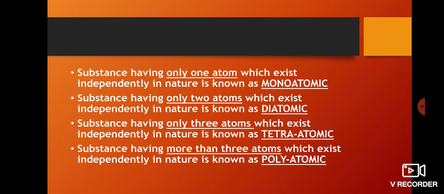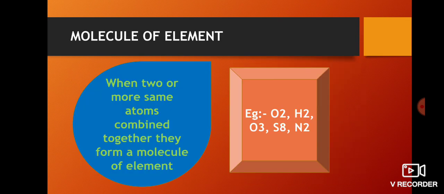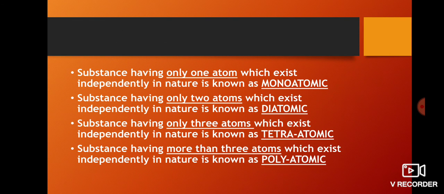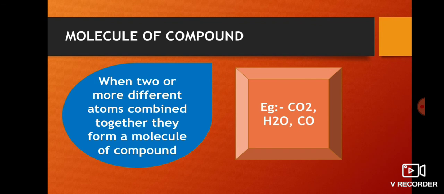And in a molecule of element, you can see that O and O are similar, means same. H and H are similar. S is similar. N is also similar, means same, nitrogen. And in a molecule of compound, you can see different atoms. So for a molecule of element, same atoms are combined, and for a molecule of compound, different atoms are combined.